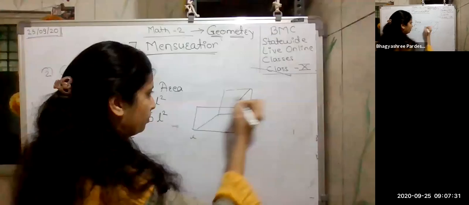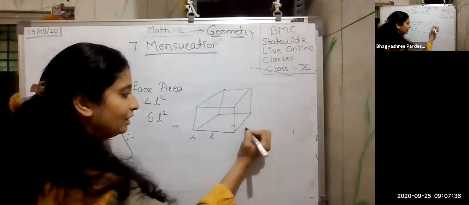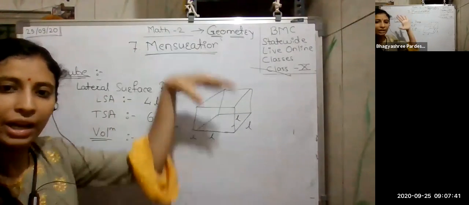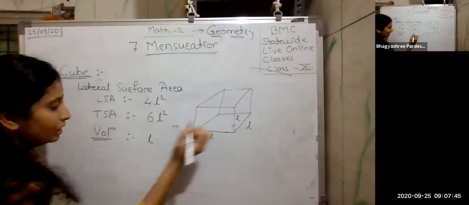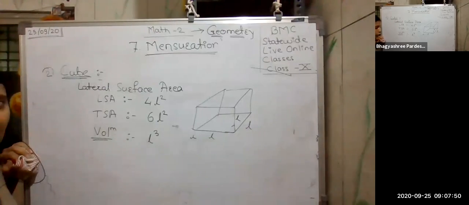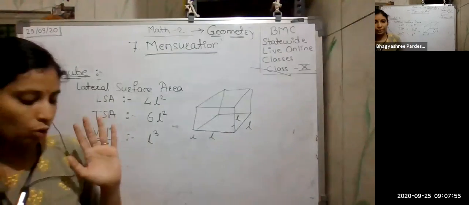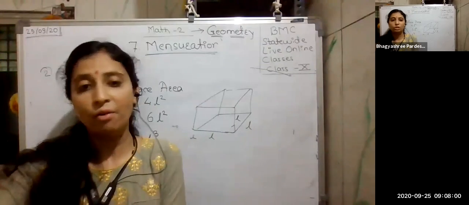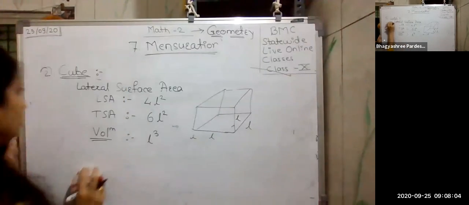Now again here, this is length, breadth is also length, and height is also length. So just combine all these things so that we can put anything inside that. So volume will be the product of all the three sides, that is L into L into L, which equals L cube here. Okay, students? So this was for the cube. It is very easy, cube and cuboid. Now, the most important, which is the cylinder here. So now we are going to see how to frame the formulas for cylinders here.